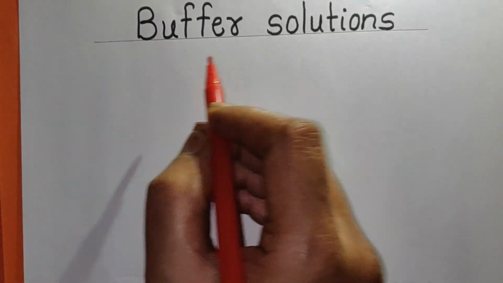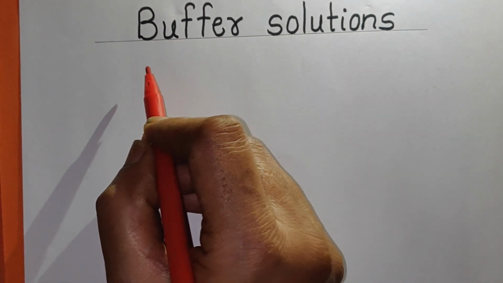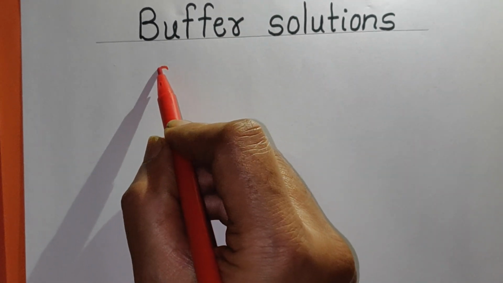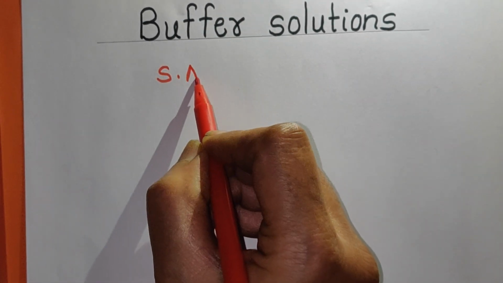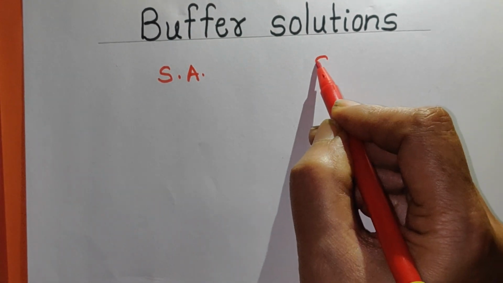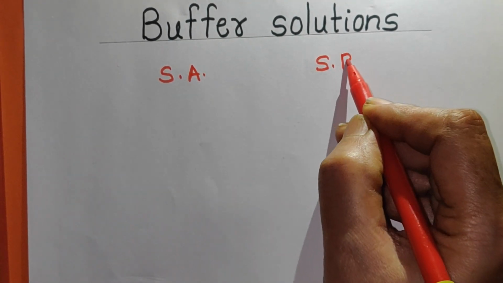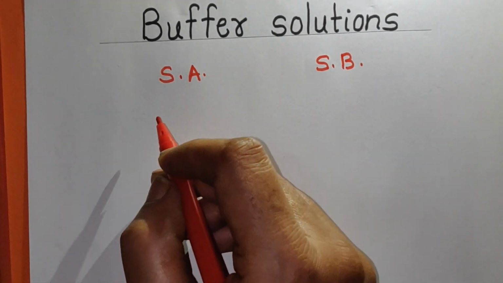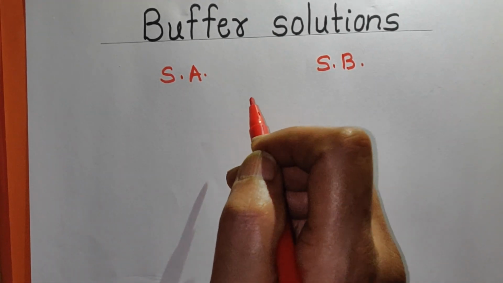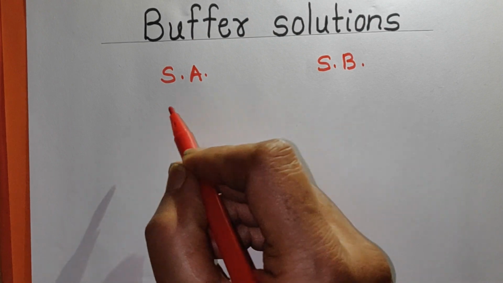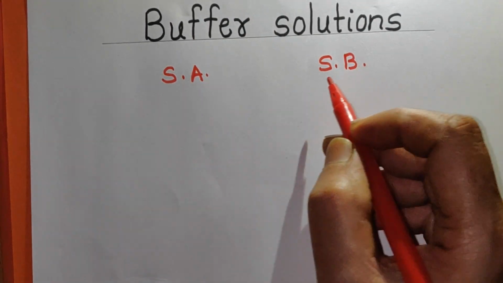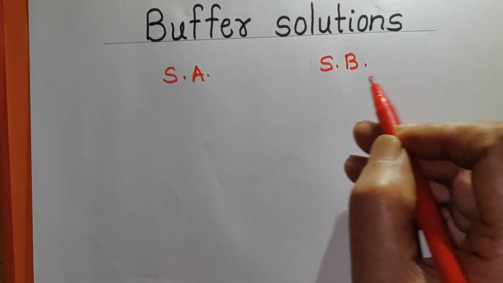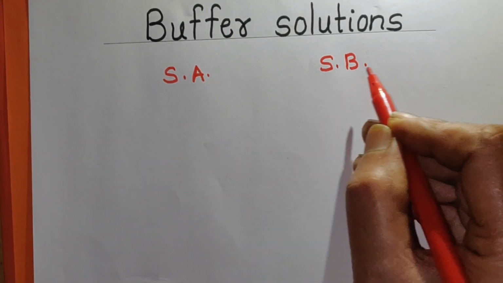So buffer solutions are solutions which have a fixed pH value. Their pH value cannot change by addition of a small amount of strong acid or a small amount of strong base. So a buffer solution is defined as a solution which resists change in its pH value by addition of a small amount of strong acid or a small amount of strong base, or even if you dilute the buffer solution, its pH remains constant.